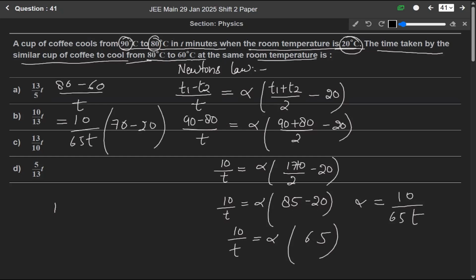So 80 minus 60 means 20 over T equals 10 over 65 T, and 70 minus 20 is 50.